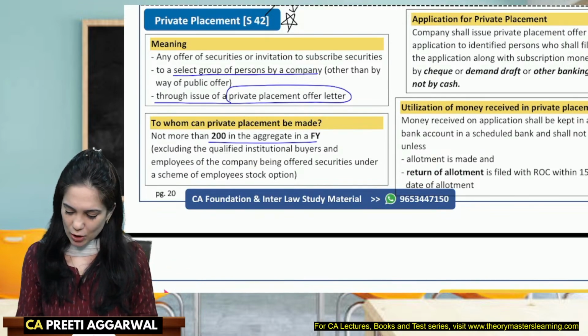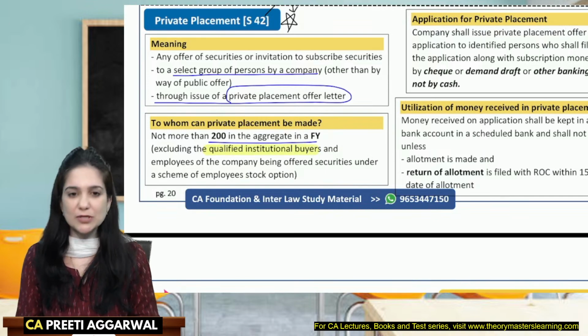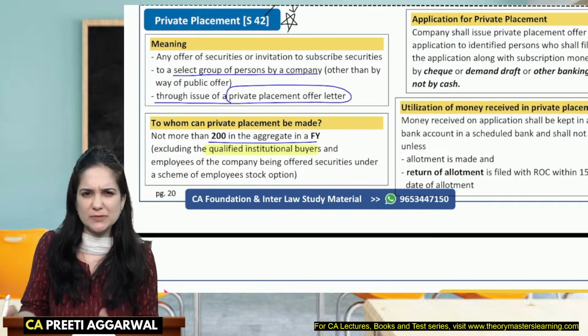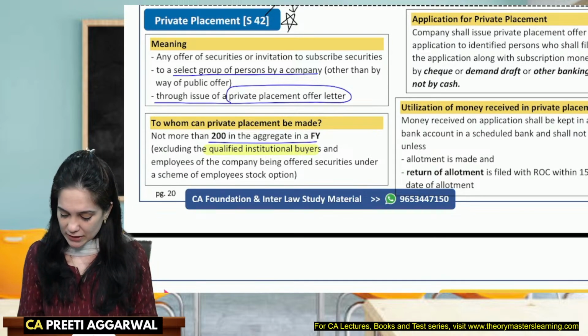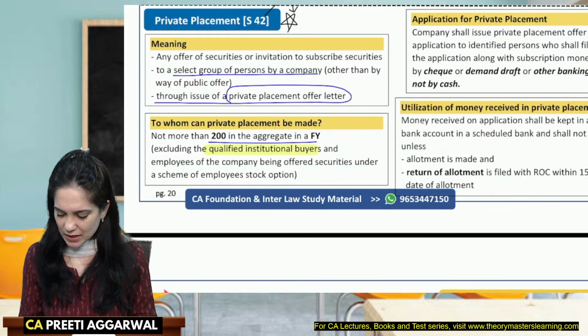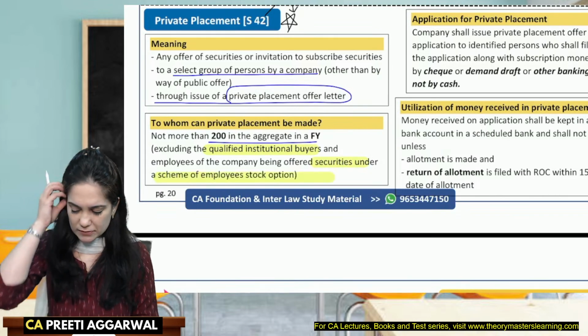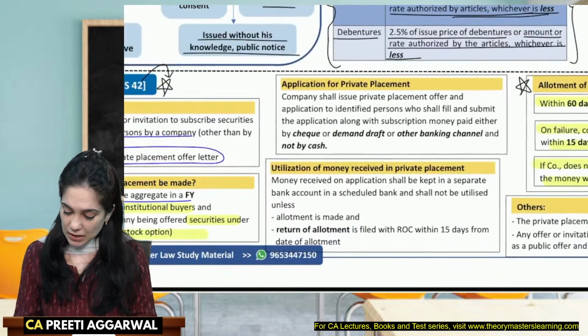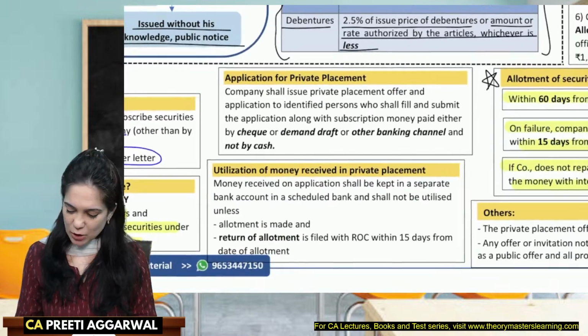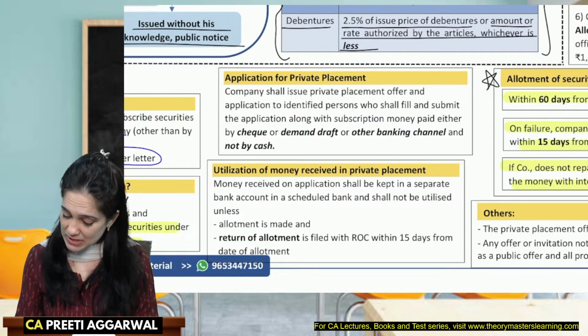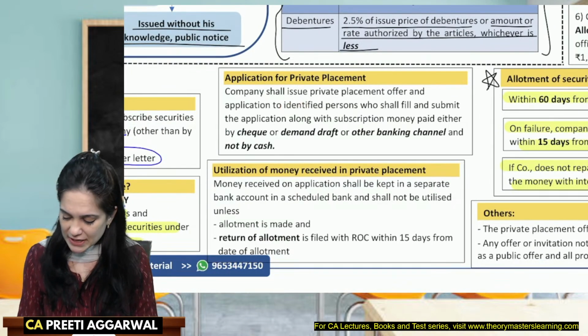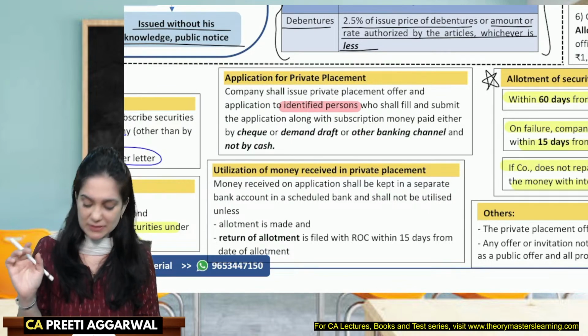This will exclude the offer made to qualified institutional buyers, QIBs. QIBs include insurance companies, mutual funds. It will not include the shares allotted to employees under the employee stock option. ठीक है. The company will issue the private placement offer and application to identified persons. Again, ये मेरे लिए important है कि ये सिर्फ identified persons को ही दिया जाएगा and nobody else.